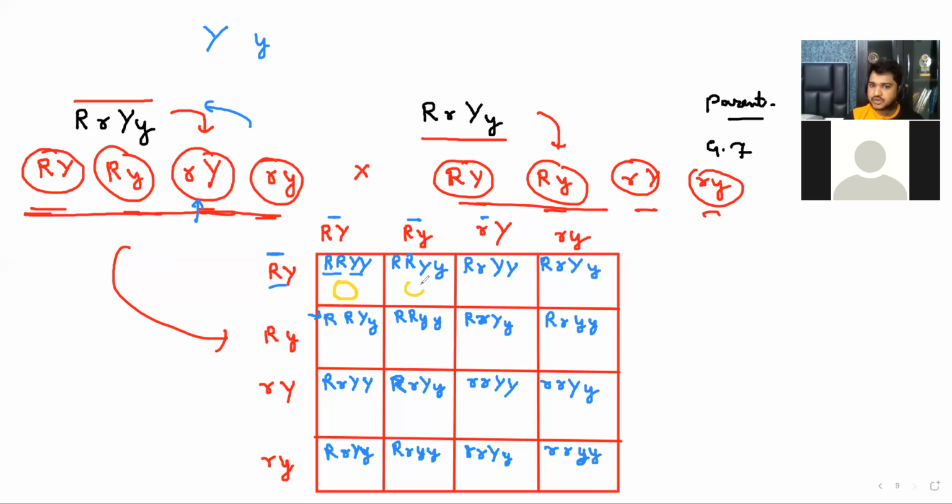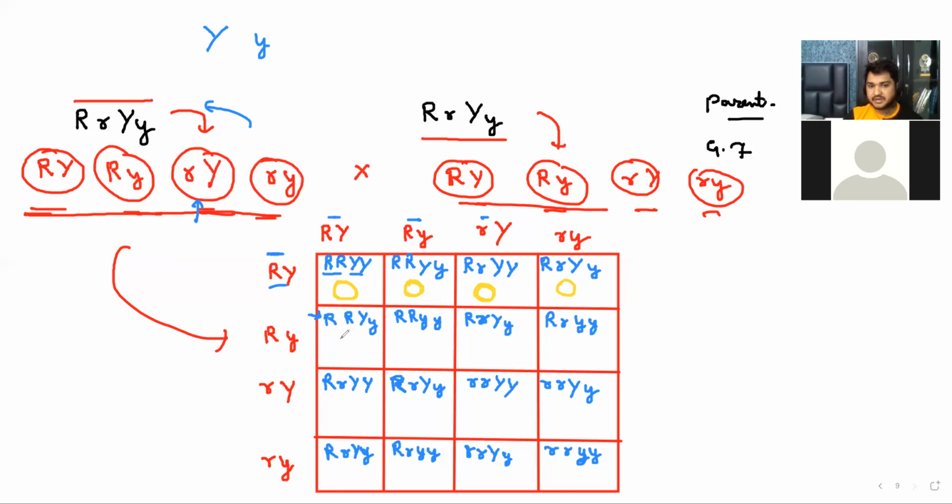So this is also yellow and round. This is also yellow and round. Sorry, round and yellow. Round and yellow, right? This is also round and yellow because this is dominant capital. Whenever you see capital R and capital Y, it is always round and yellow because of the law of dominance. Remember. Okay.